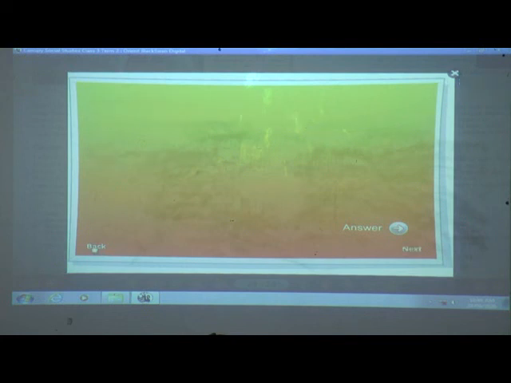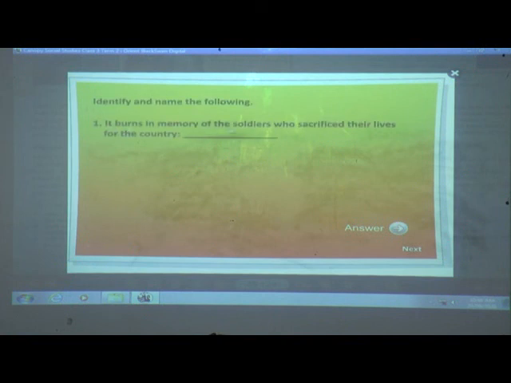Let's see this again. Okay? It burns in the memory of the soldiers who sacrificed their lives for the country. Amar Jawan Jyoti. It was built by Qutb-ud-Din Aibak. Qutub Minar. This is the Samadhi of Mahatma Gandhi, Rajghat. This is the Samadhi of Jawaharlal Nehru, Shanti Van.